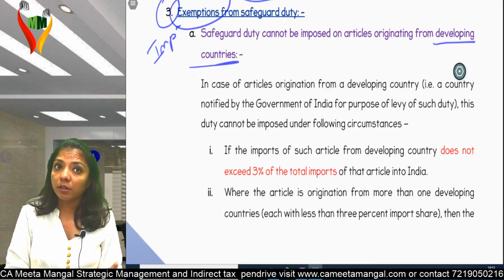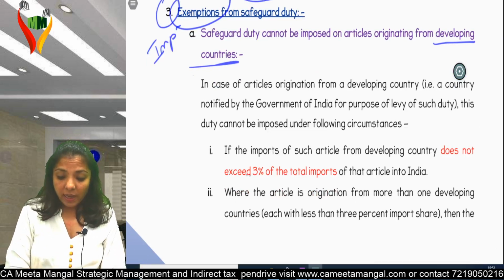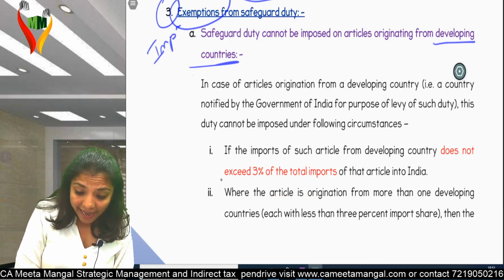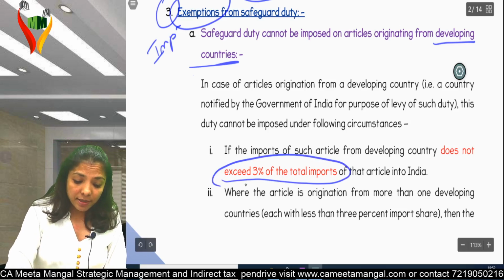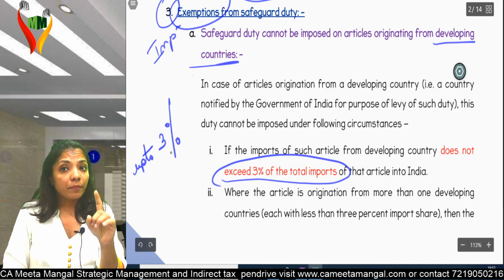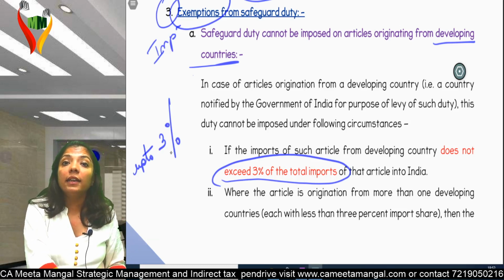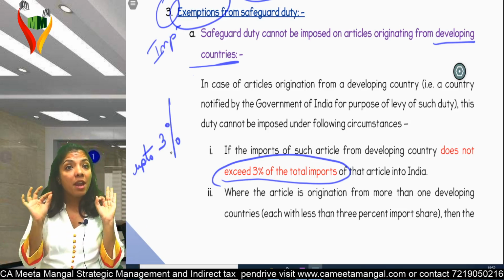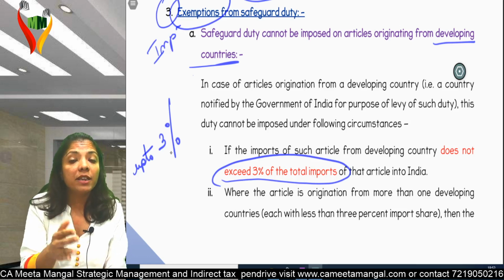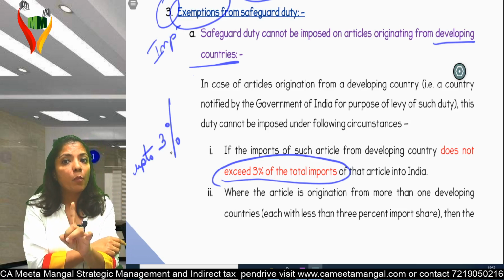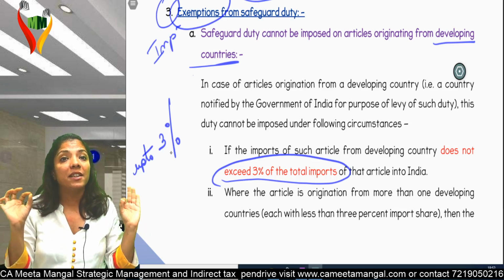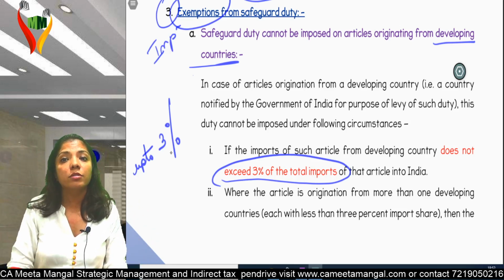First point, very important. Immediately we'll see a question over here. If the import of such article from developing country does not exceed 3%, that means up to 3%. Listen to me. If my goods are getting imported from a developing country, and if it is up to 3%, are you with me? Then no safeguard duty. The moment it crosses 3% from that developing country, you will impose safeguard duty.